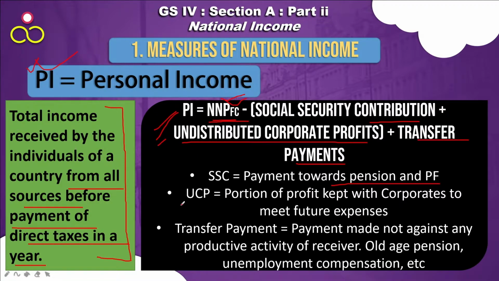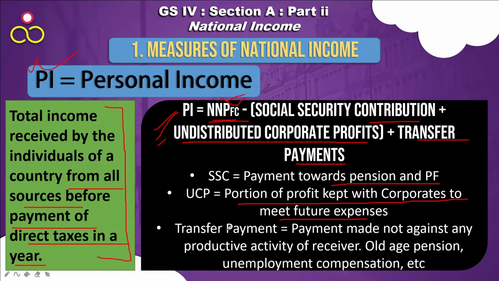Those who are working in the private sector, a portion of the profit is kept with the corporates to meet future expenses. The whole amount is not given to you as salary. Whatever salary or CTC is given to you, a portion is kept with the corporates to meet future expenses. So that portion is also deducted from NNP at factor cost.